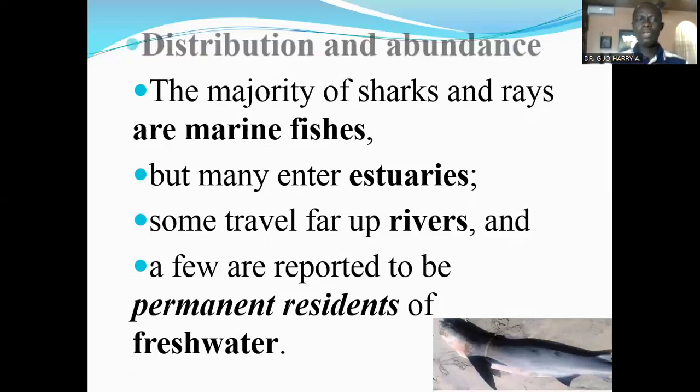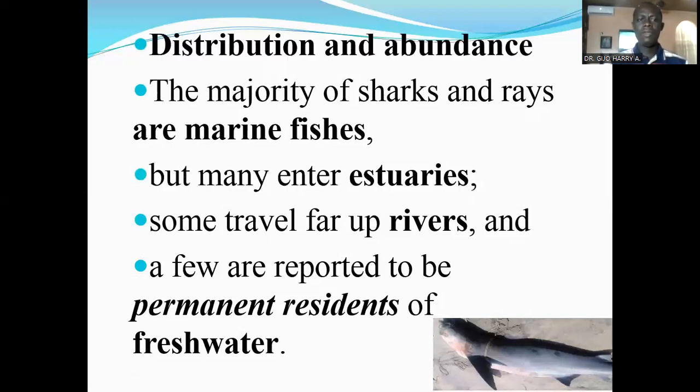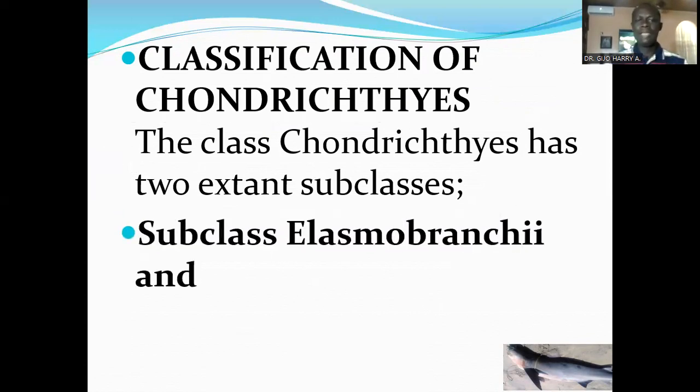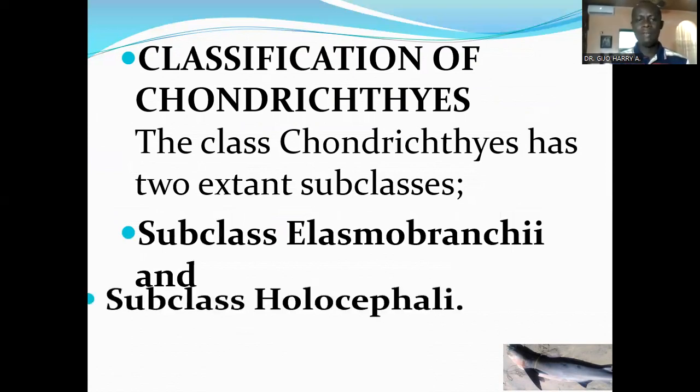Now I want to look at other features of the Chondrichthyes, one of which is the classification of the Chondrichthyes. The class Chondrichthyes has two extant subclasses: the subclass Elasmobranchii and the subclass Holocephali.